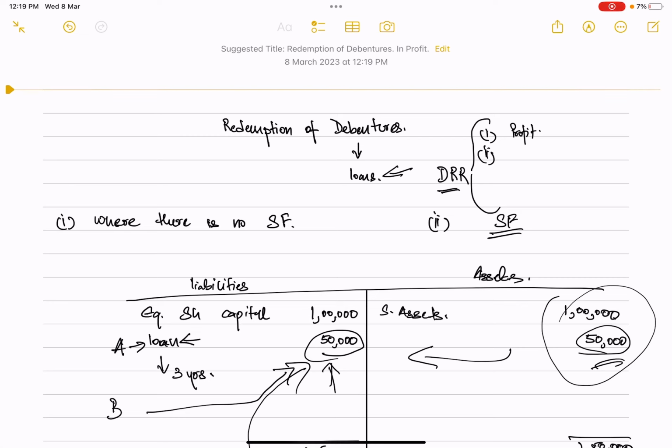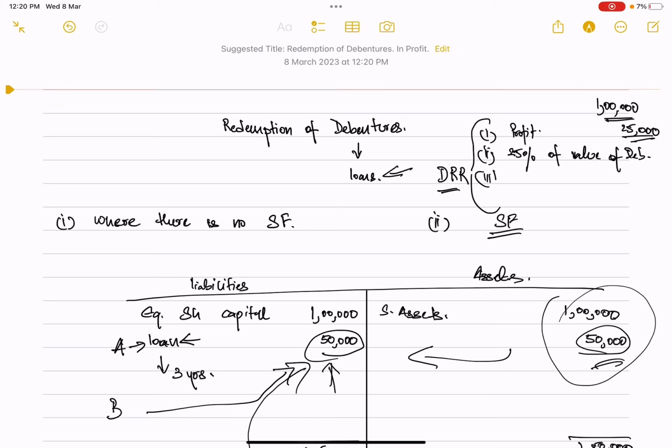They have stated at least 25% of the value of debentures. Supposing you have issued debentures worth rupees 1 lakh, 25% of this value should be created as DRR. That will amount to 25,000 rupees.